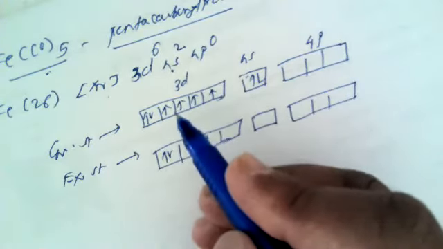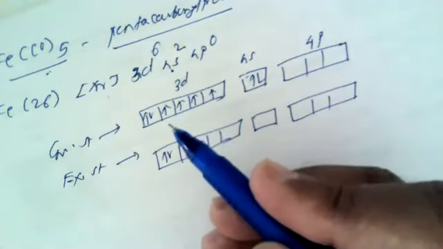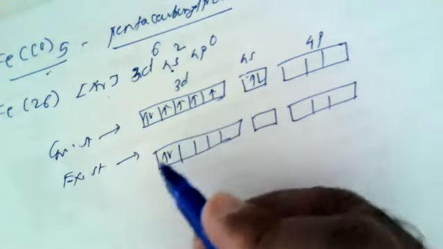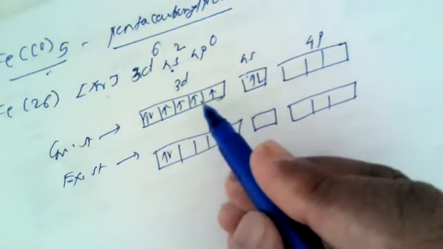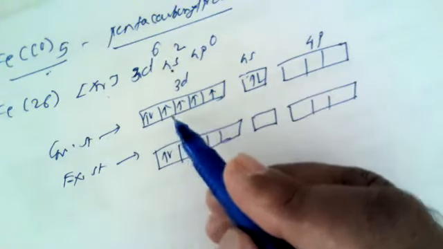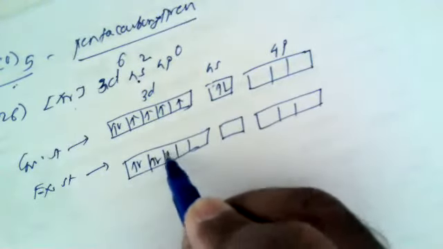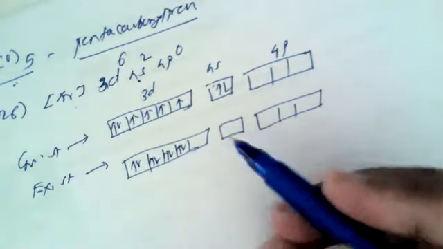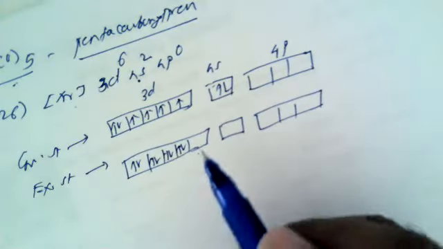Now it is assured that when the carbonyl groups approach the orbitals of iron, this electron gets paired up here and this electron gets paired up here. So a total of 8 electrons can occupy 4 orbitals, which makes available one empty d orbital.